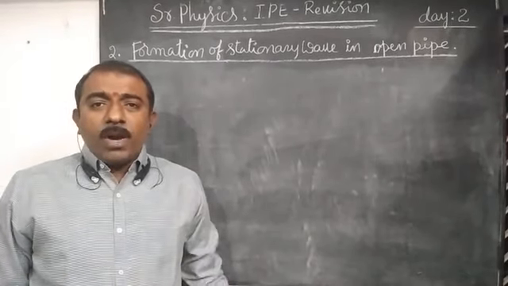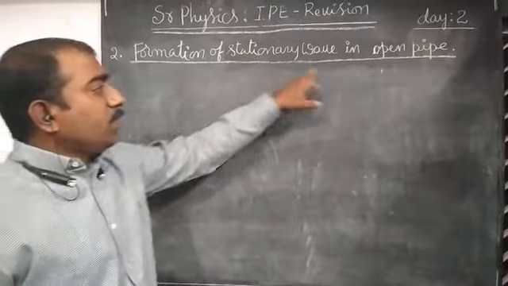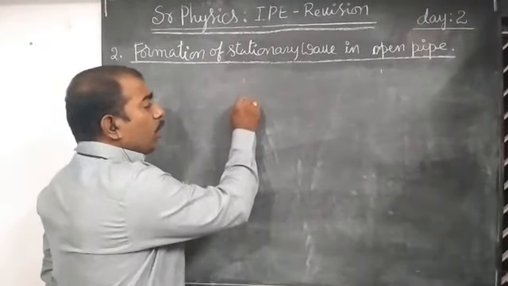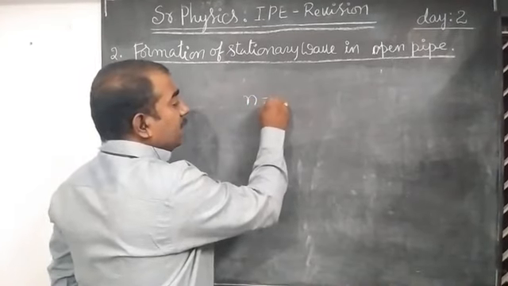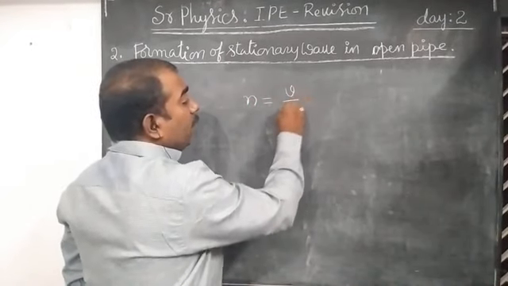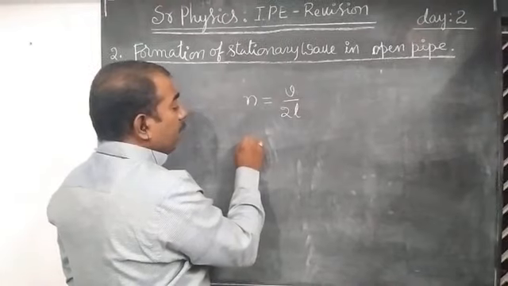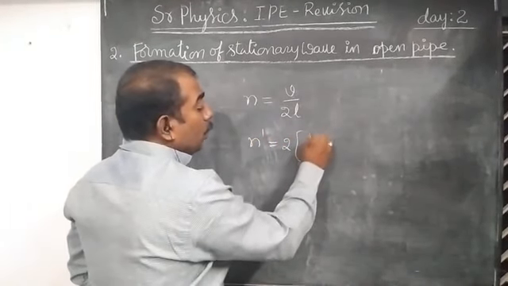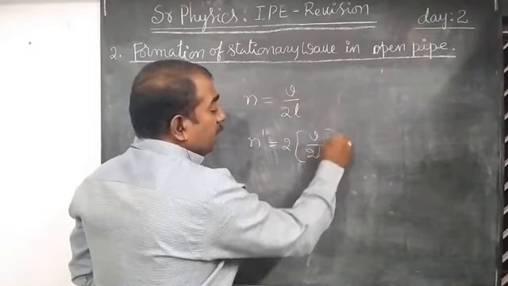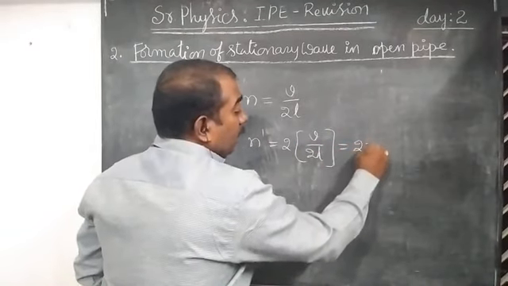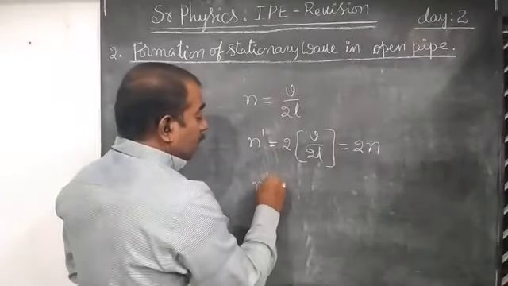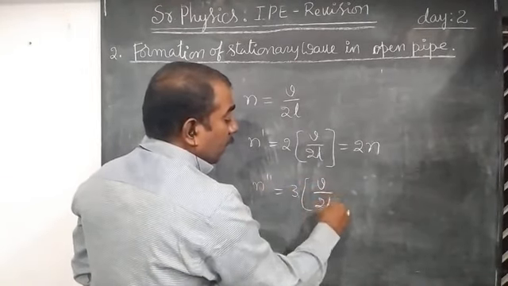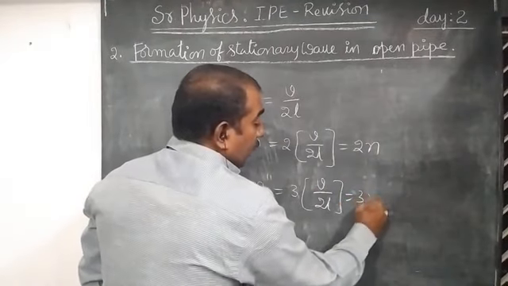So today what we have learned is the formation of stationary waves in an open pipe. In case of the first mode of vibration, frequency N is equal to V by 2L. In case of the second mode of vibration, N dash is equal to 2 into V by 2L, which is equal to 2N, and N double dash is equal to 3 into V by 2L, which is equal to 3N.